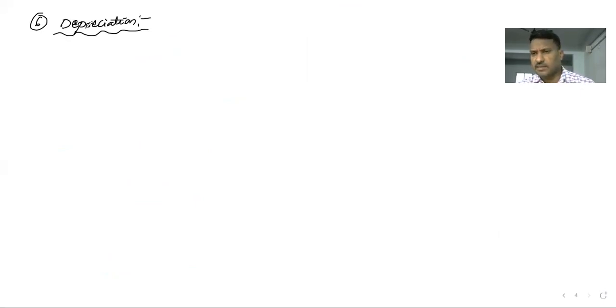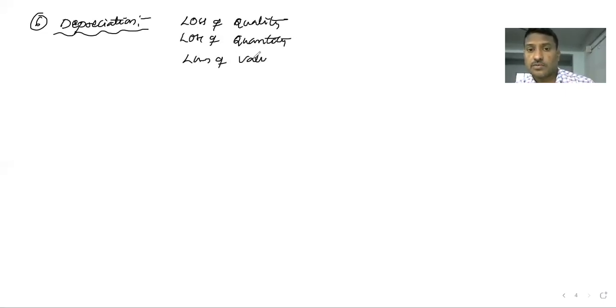In simple meaning, the definition is loss of quality, loss of quantity, loss of value of an asset. That is called depreciation.